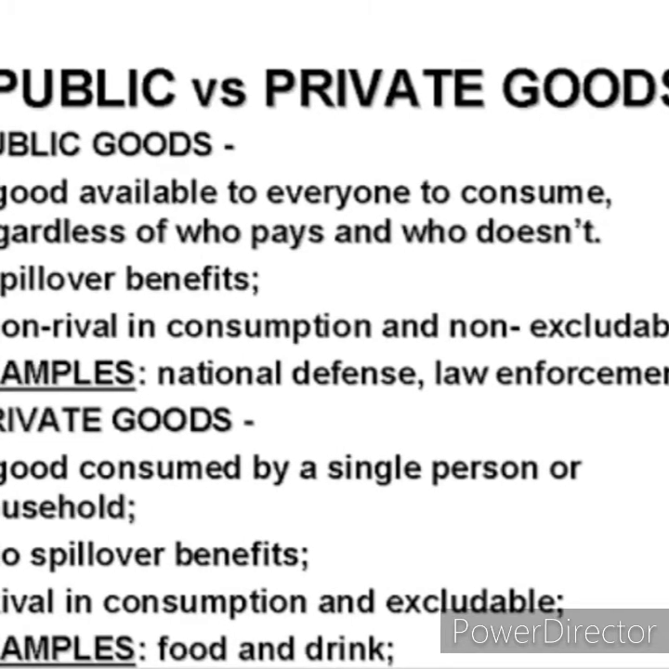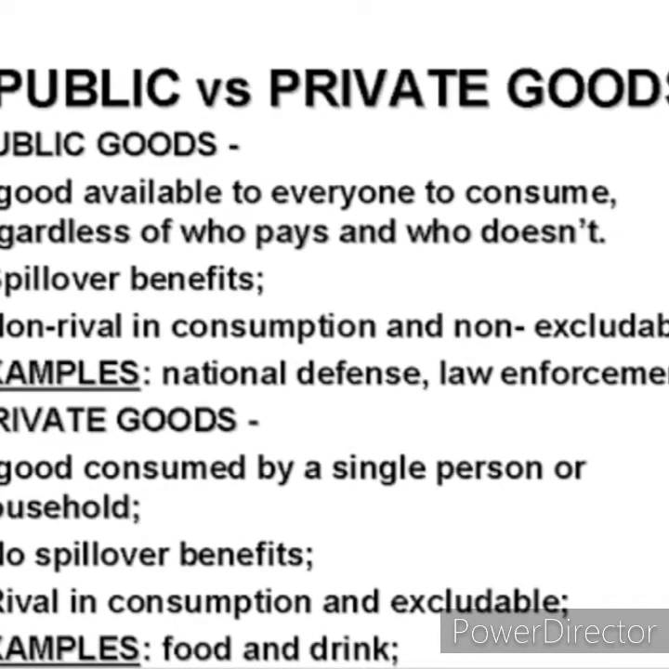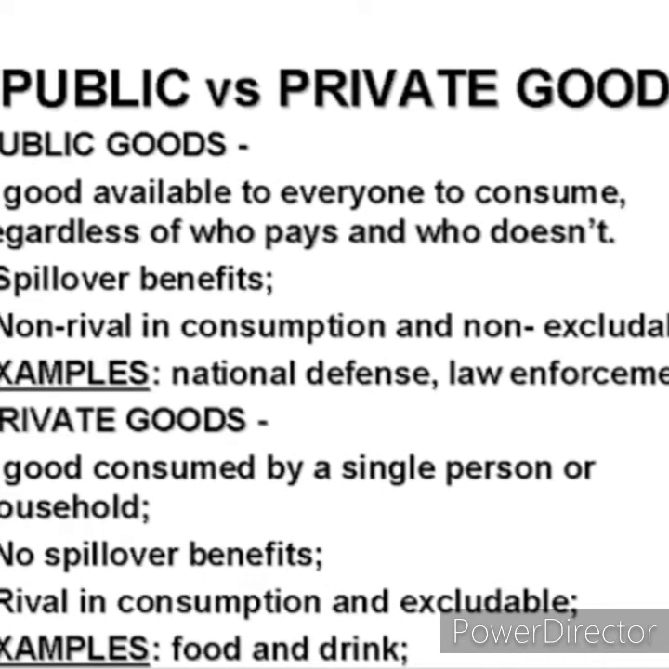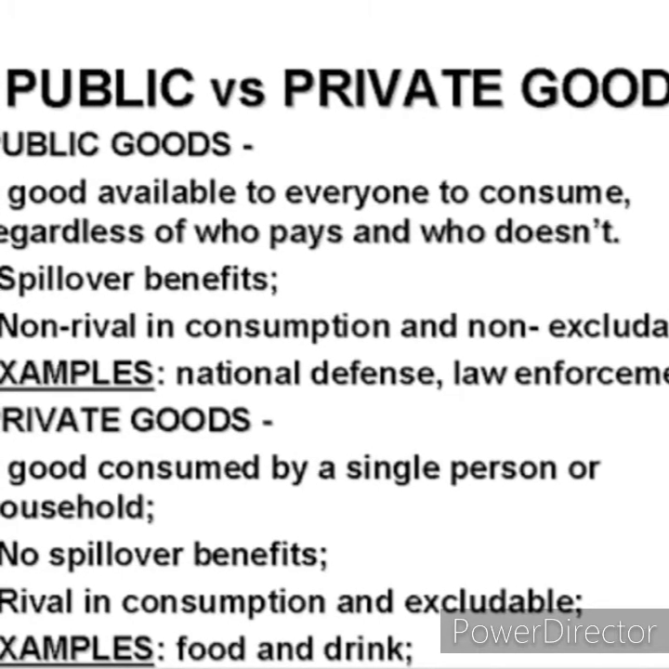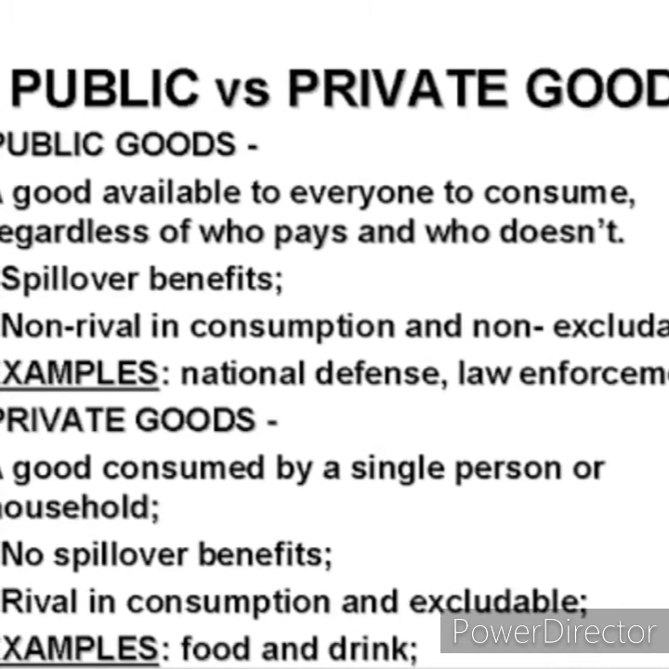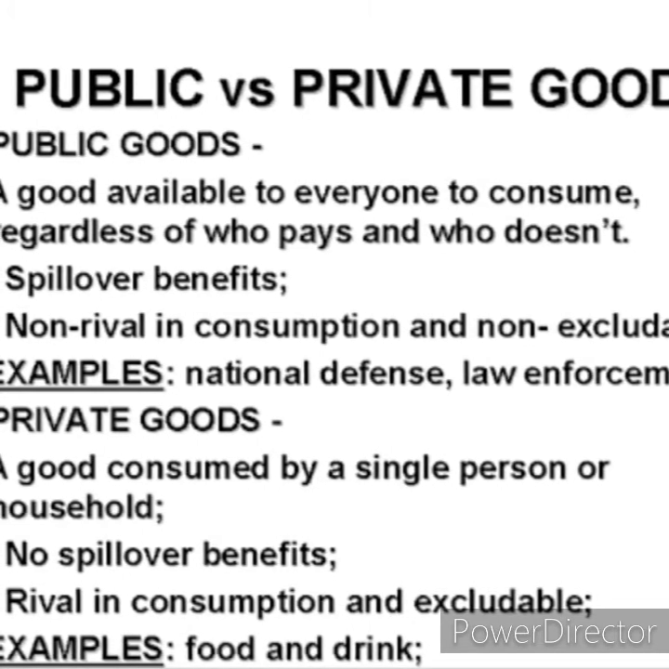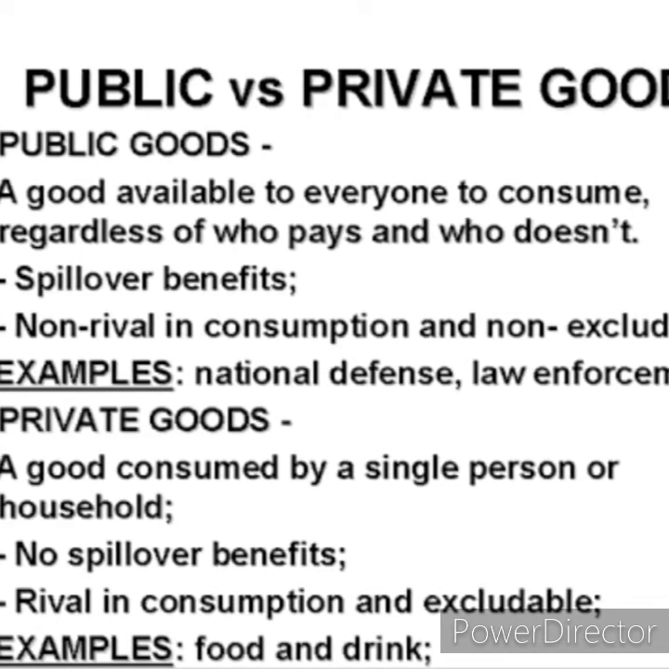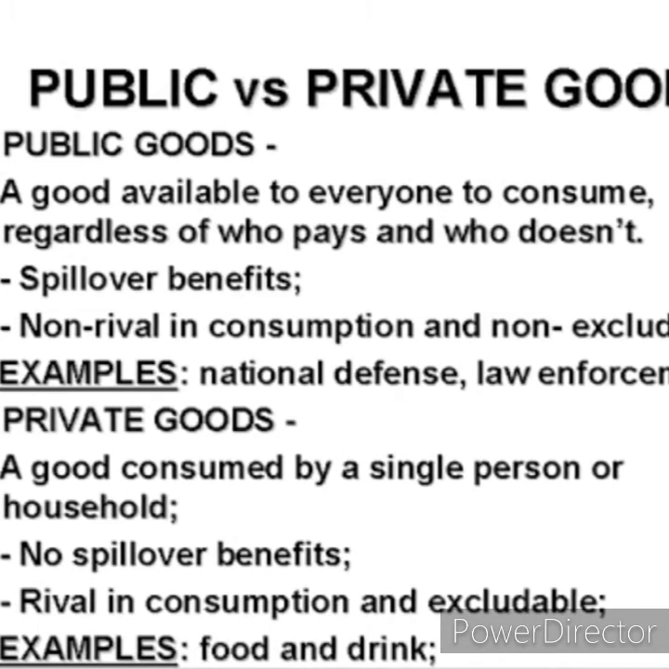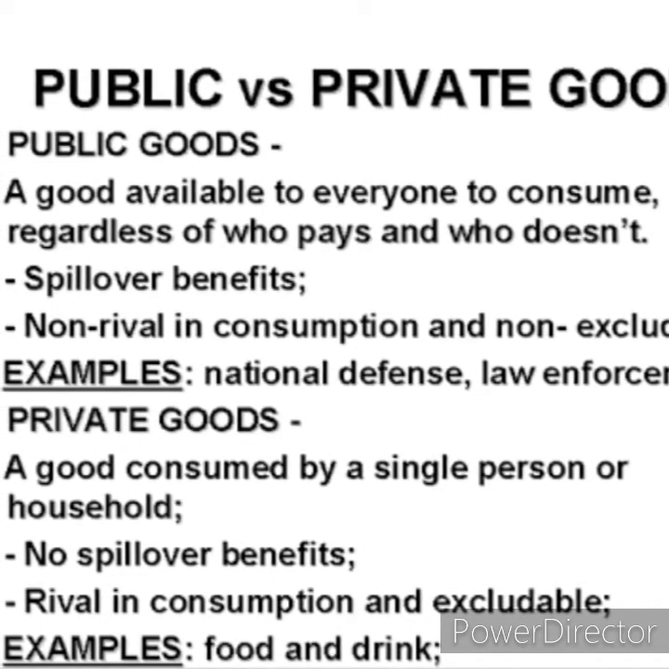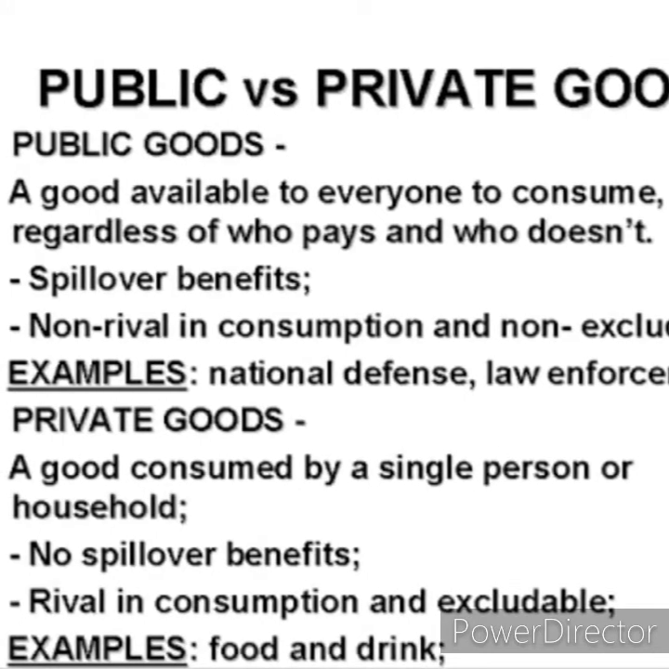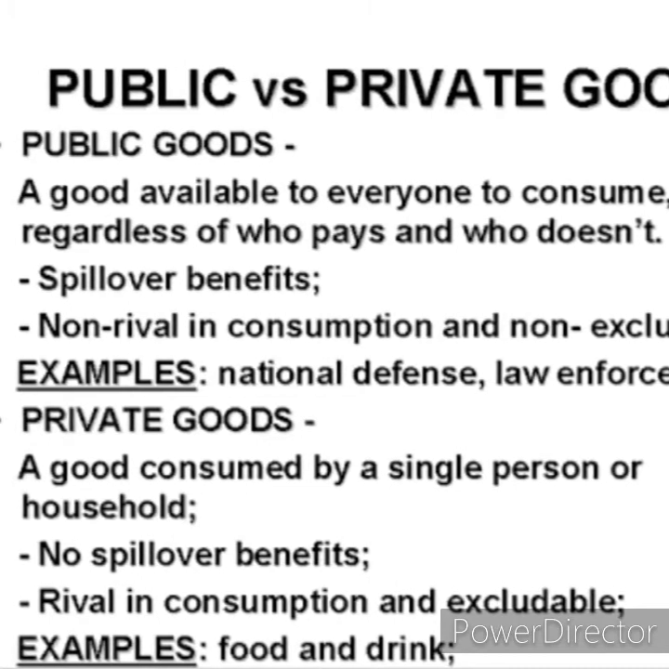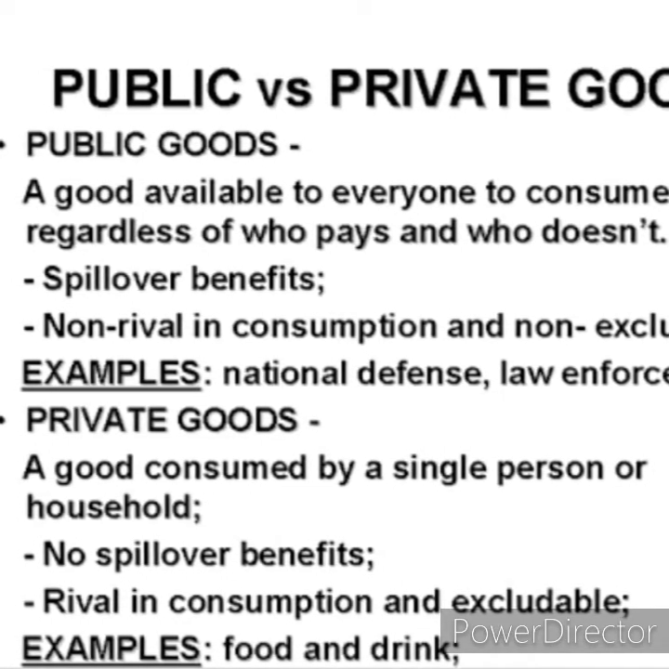But private goods are different. A good consumed by only a single person is called a private good. For example, pen, book, everything we may say. The book belongs to you alone. The pen belongs to you alone. You are purchasing it, so you are the owner. It is not a public good, isn't it? Everyone can't use your book and everyone can't use your pen. It belongs to you, so it is called a private good. Everybody can't get the benefit from that, so we call it a private good.